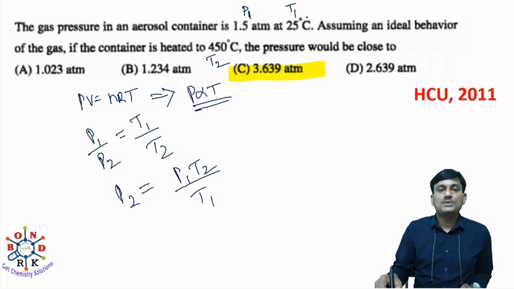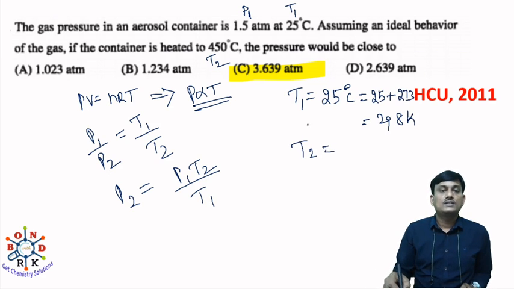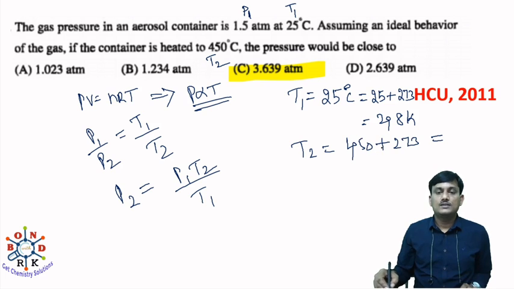Here, what is the temperature T1? T1 is 25 degrees centigrade. Okay, always you have to take Kelvin. 25 plus 273, so it will be 298 Kelvin. And T2, what is T2? 450 plus 273, you will get 723 Kelvin.